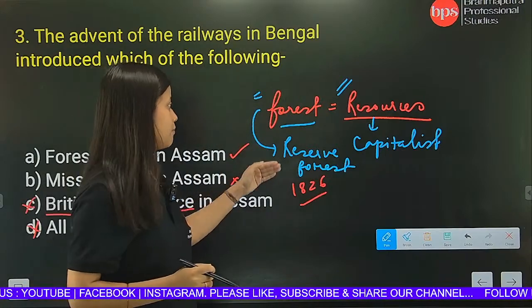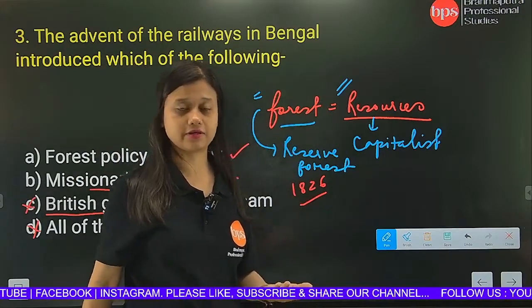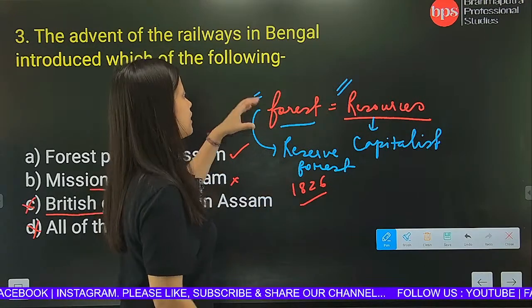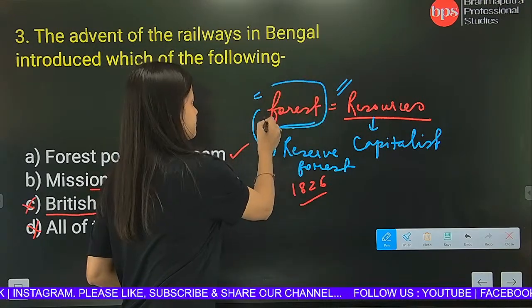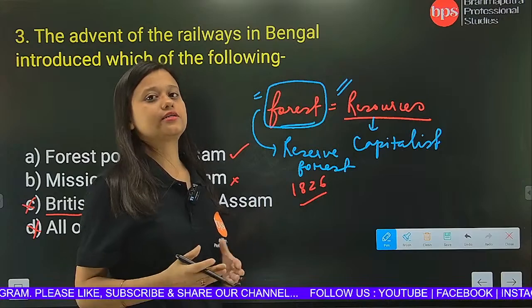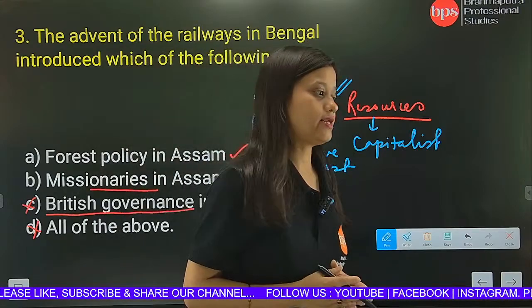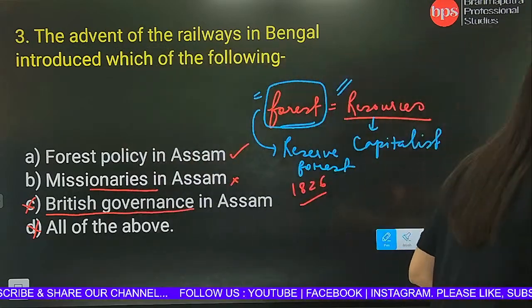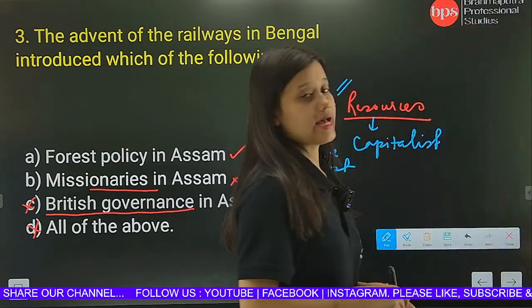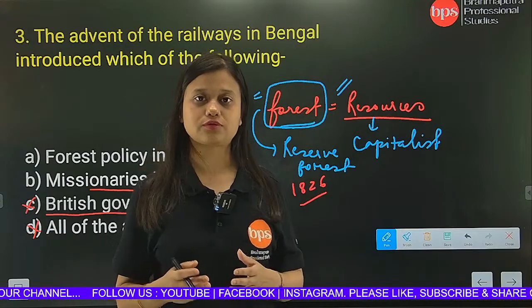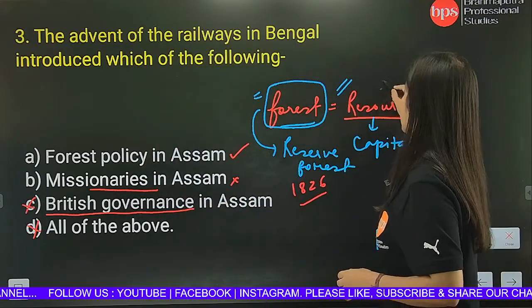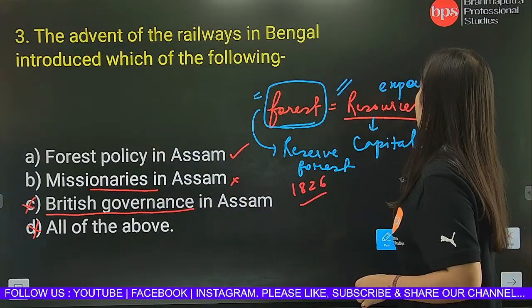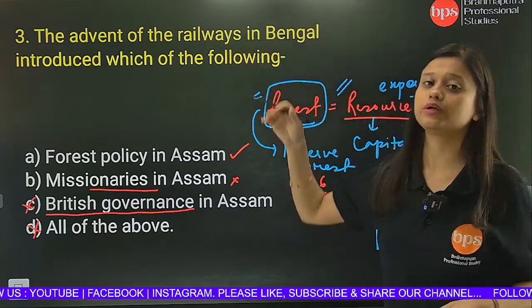Because when they make the forest a reserve category, it is then that they will be able to take control of the entire forest. When they take control of the entire forest, they will get access to the resources, and when they get access to the resources, they will be able to export vast amounts of resources back to England.